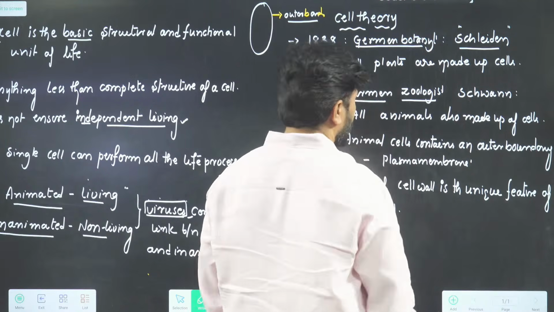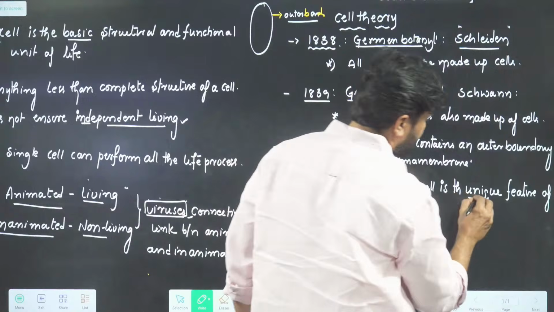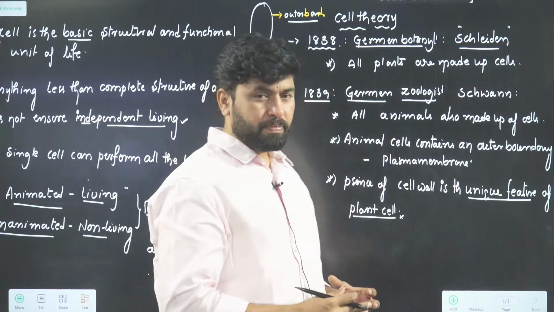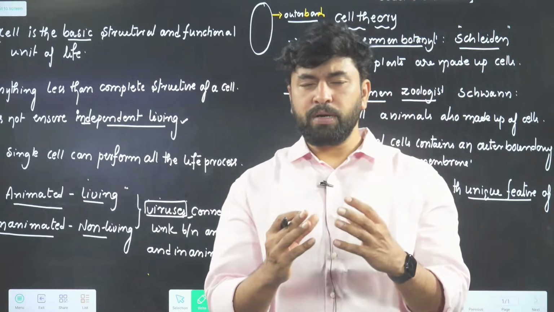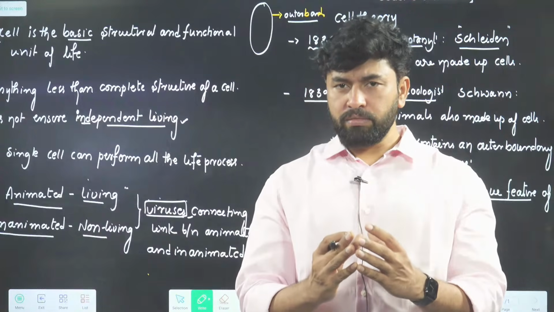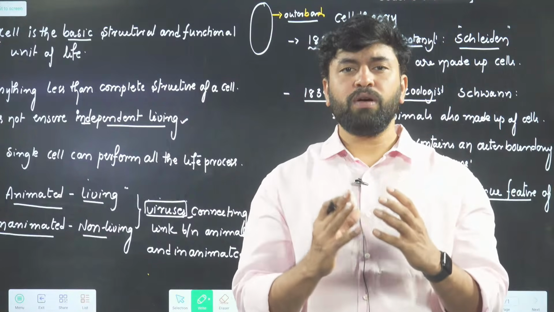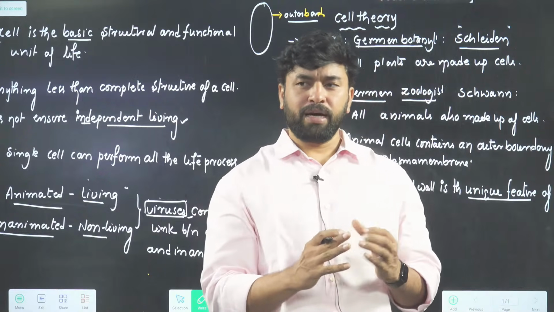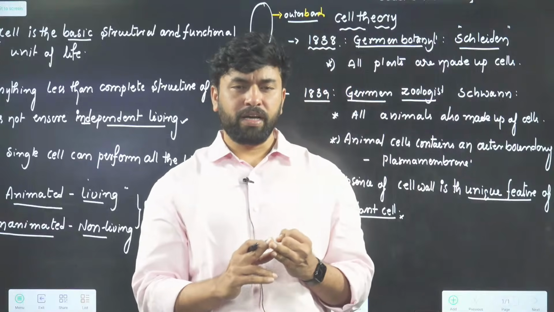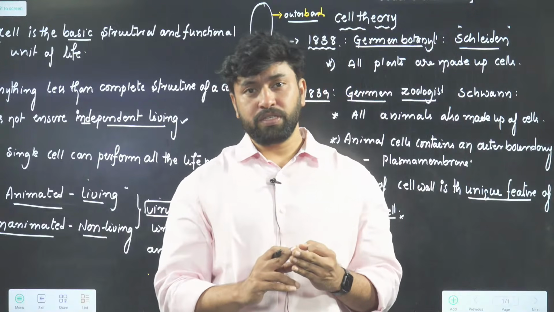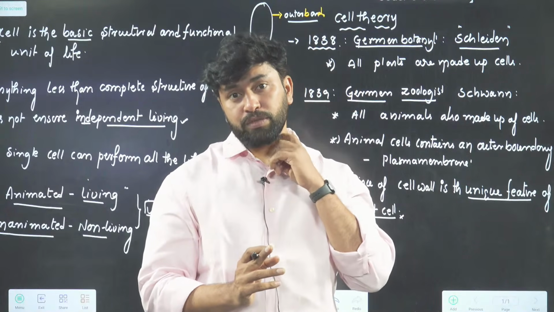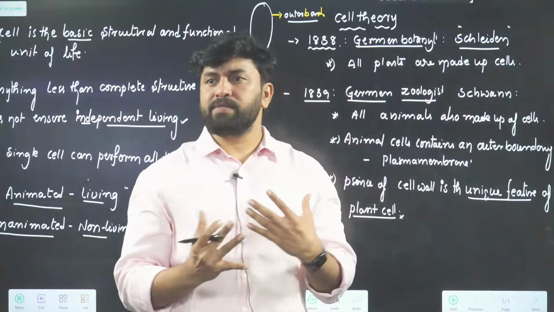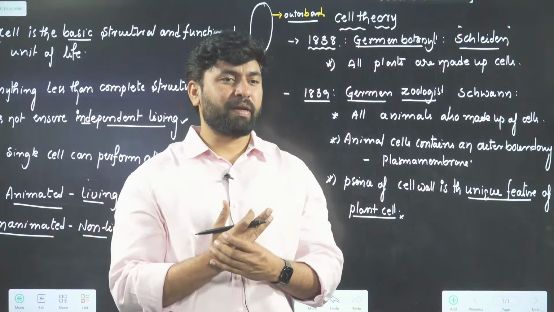Presence of cell wall is the unique feature of plant cells. Why does this statement come? If you search about cell walls right now, it's not that cell wall is present only in plant cells. Bacteria have cell wall, fungi have cell wall, and some of the protista like dinoflagellates and diatoms also have cell wall. But why did he say here that presence of cell wall is the unique feature of plant cell?